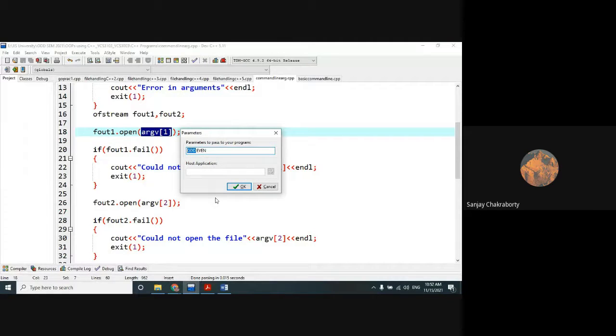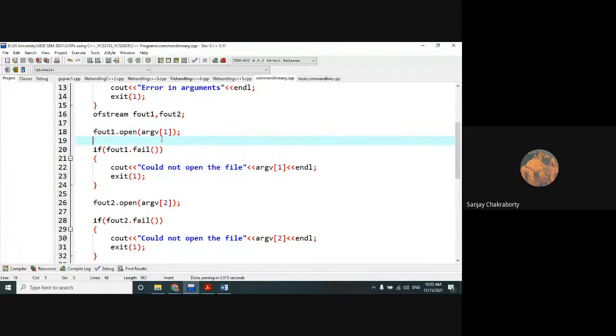Odd. Yes, odd. So argv of 1 stores the odd value and argv of 2 stores the even value. And argv of 0 is the program name by default. We are not concerned about argv of 0. So with the above open method and fout1 object, we have opened the file whose name is odd, supplied as a command line argument.